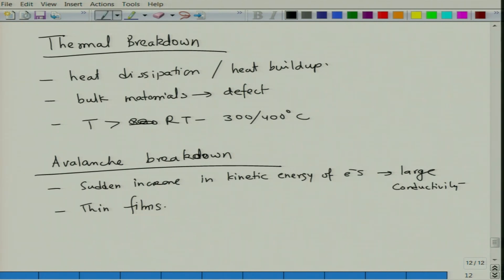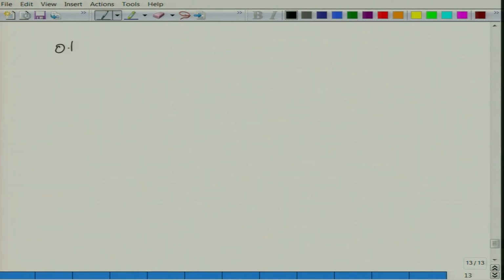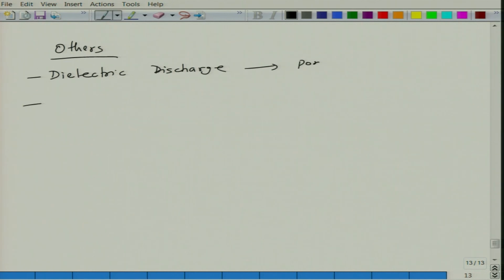And then you can have other breakdowns, such as dielectric discharge. Dielectric discharge could be because of, for example, porosity. If you have porosity or air entrapped in the material, then discharge is created inside the material. When you apply field, the air gets ionized, which is basically electrical discharge, and leads to the material ripping apart.